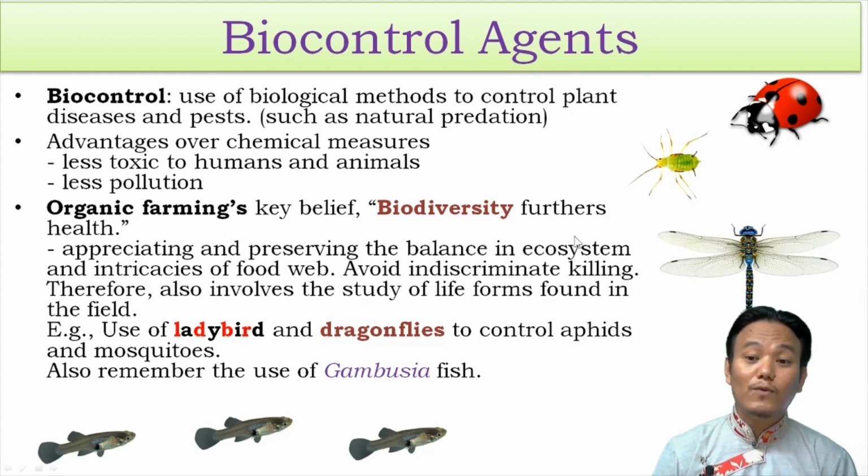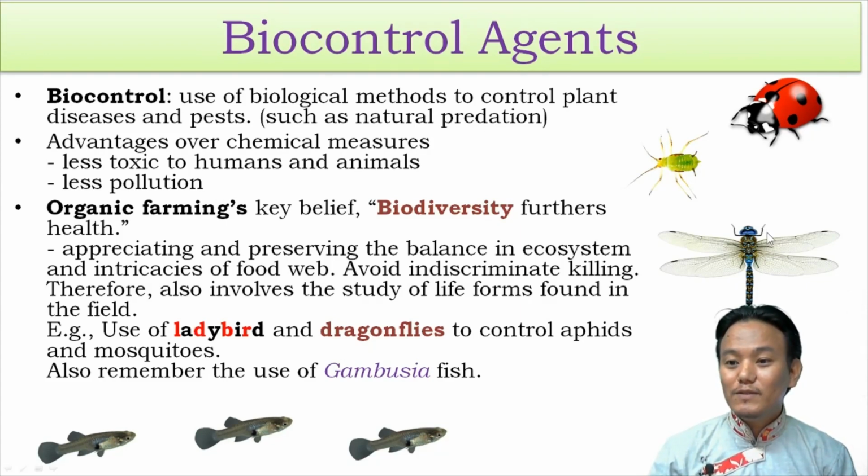For example, if you want to understand how to get rid of an aphid problem, then you should understand there is another life form like ladybirds which can take care of this aphid problem. So it involves the study of life forms found in the field. So that is about biocontrol agents. Now, ladybirds, dragonflies, and gambusia fish are not microorganisms. Now, what about microorganisms which act as biocontrol agents?